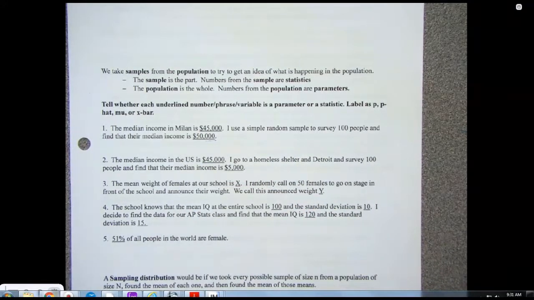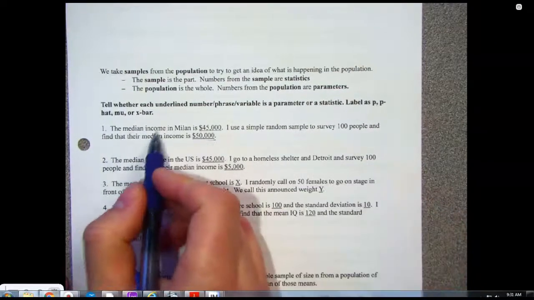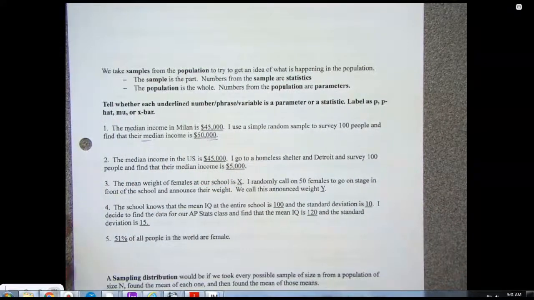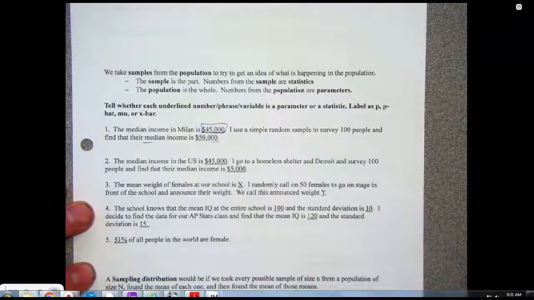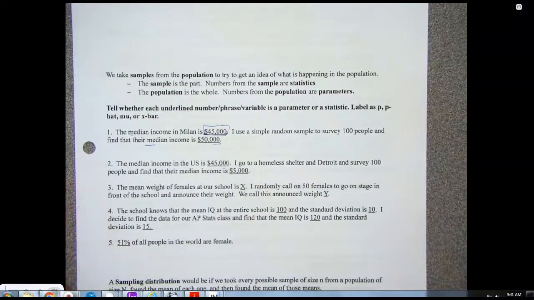So that first underlying number, the 45,000, in this situation, is that the population or the sample? That's the population. And are we dealing with means or proportions / percentages? We deal with means because it says median, but that's similar to mean. So this is the population mean, which how do I label that? Population, I mean.